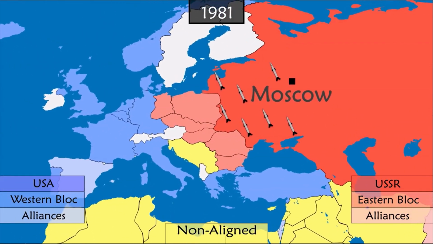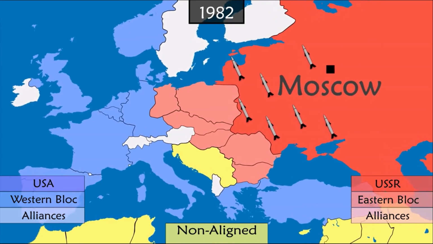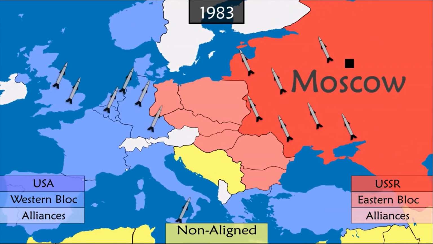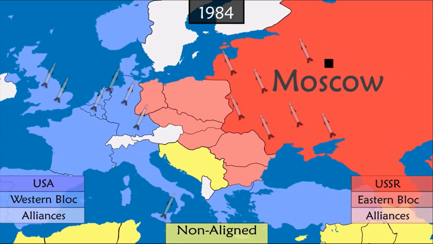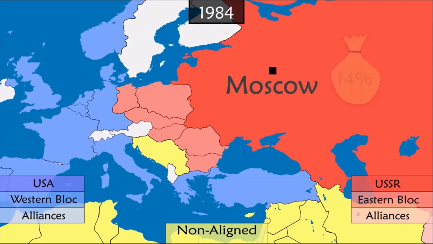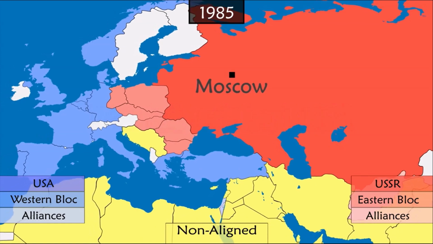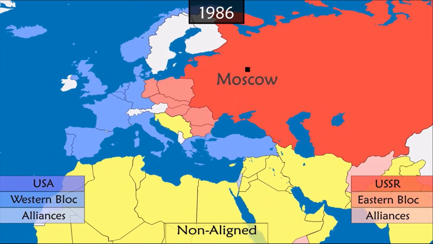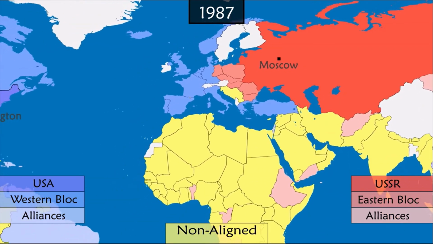This marks the beginning of the Euromissile crisis, which threatens Europe and pushes the United States to install new missiles of its own. This sparks an arms race, with the USSR investing up to 14% of its gross national product on the cause. The Soviet Union begins to run out of money. At the height of the crisis, it tries to implement economic reforms but to no avail. The two global powers eventually meet to begin disarmament negotiations.